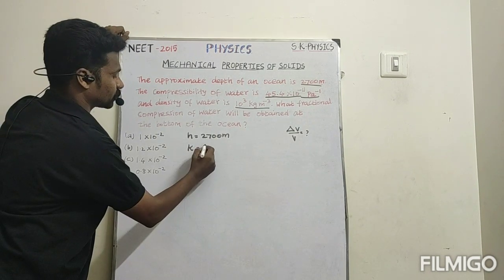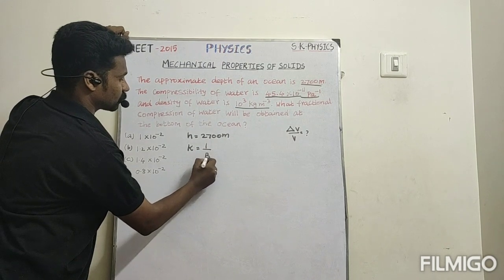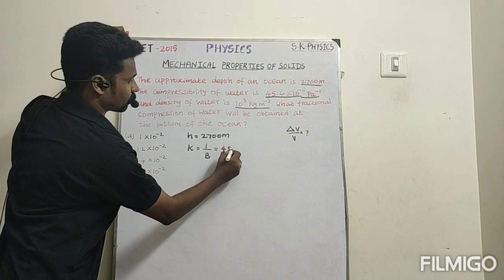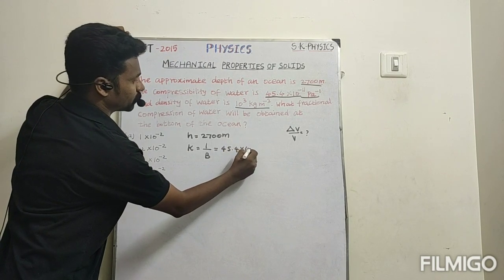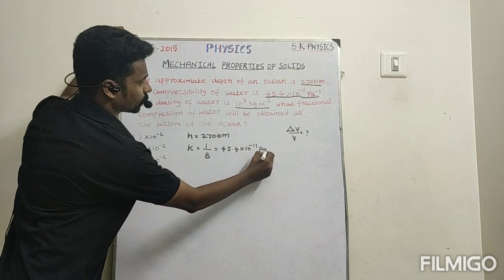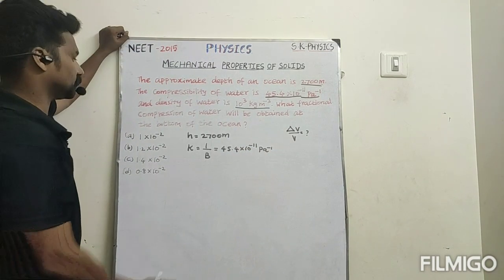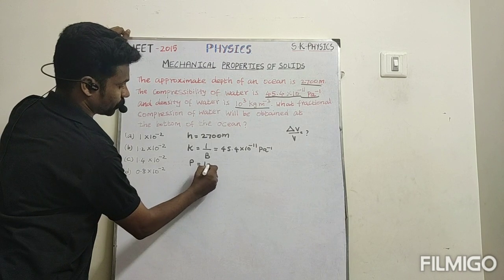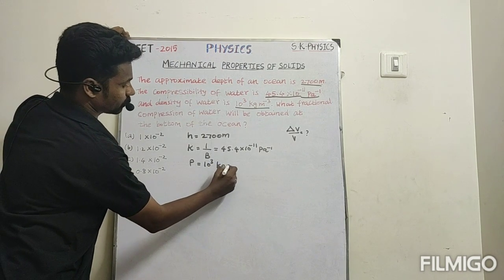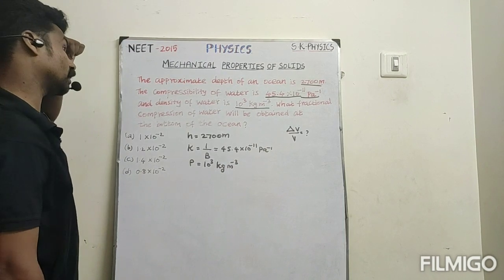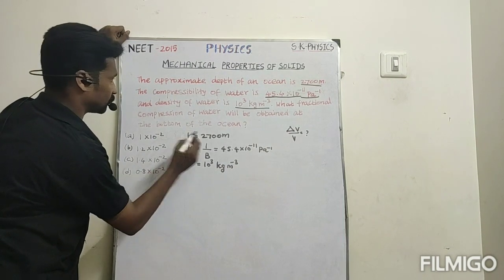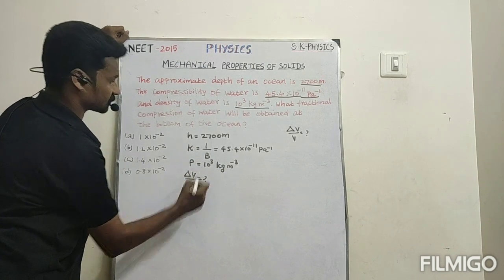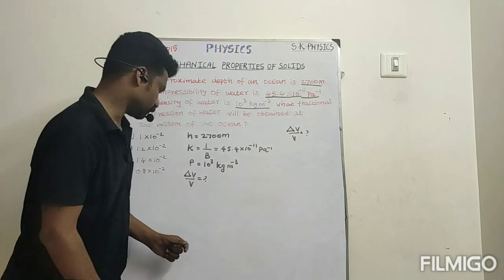One more thing, the compressibility is nothing but the reciprocal of bulk modulus. So that value is given as 45.4 into 10 power minus 11 per Pascal. Then the density of liquid, that is water, rho is equal to 10 power 3 kilogram per meter cube. Now they are asking the fractional compression, that is delta V divided by V.